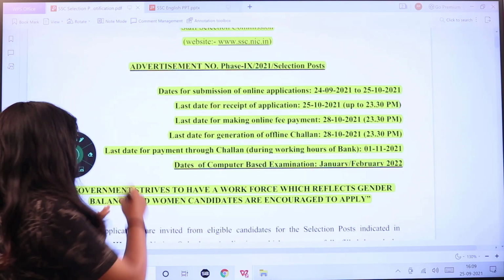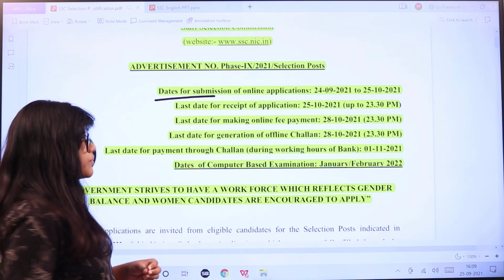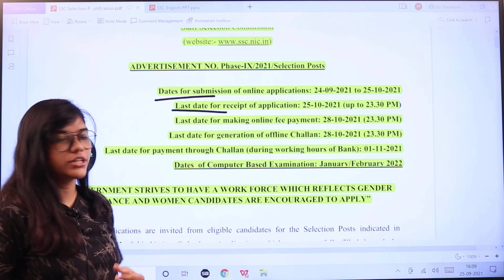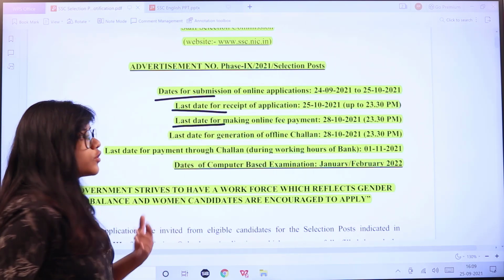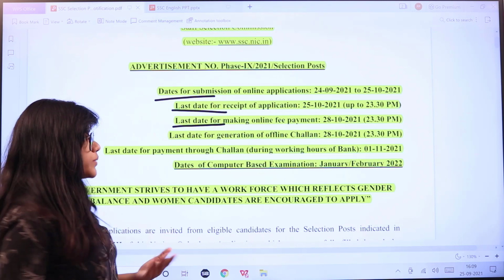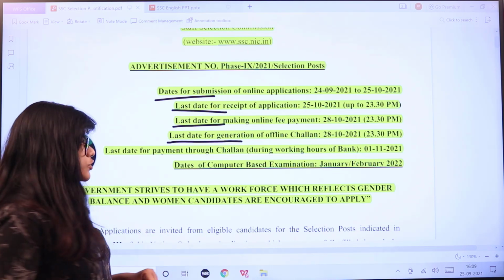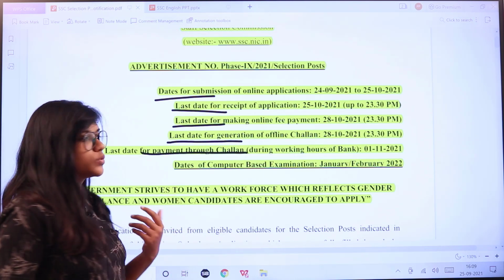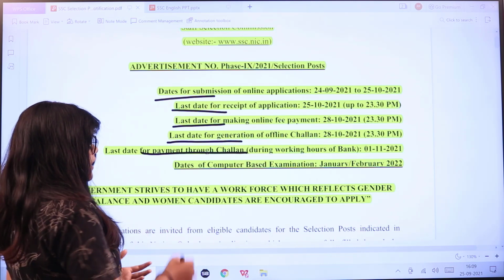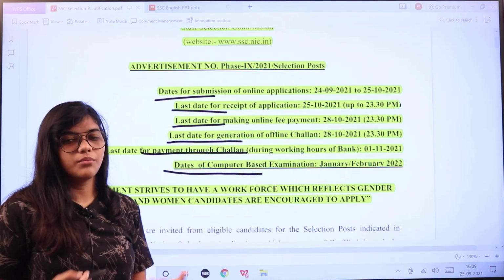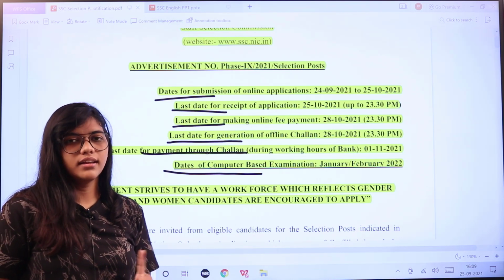Next are the important dates. The date for the submission of the online application is 24th of September. The last date of the receipt of applications is 25th of October. The last date for payment of fees online is 28th of October 2021, and the last date for generation of the offline challan is 28th of October. Whoever is paying through challan at the bank, the payment date is till 1st of November.